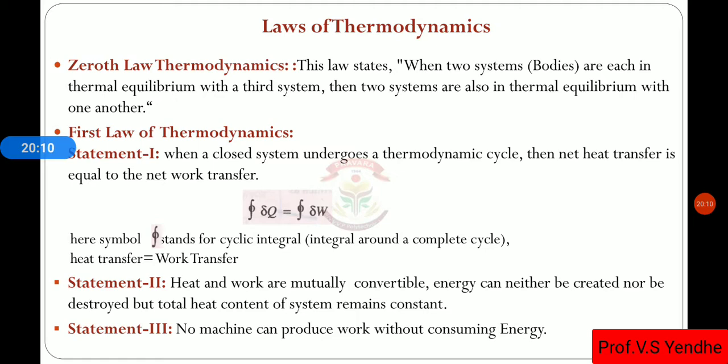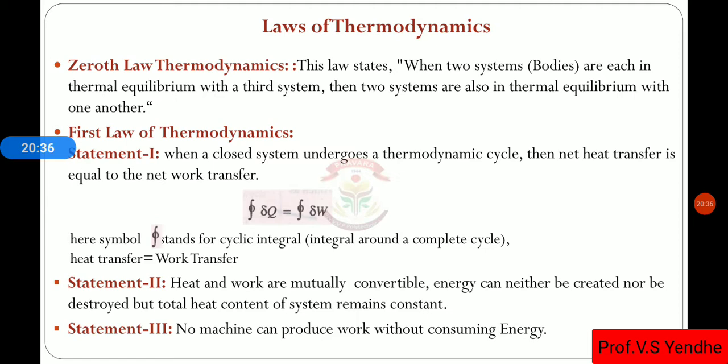So these are some laws. Zeroth law of thermodynamics: when two systems or bodies are in thermal equilibrium with a third body, then all the three bodies are in thermal equilibrium with each other. Then first law of thermodynamics, there are three statements of the first law.